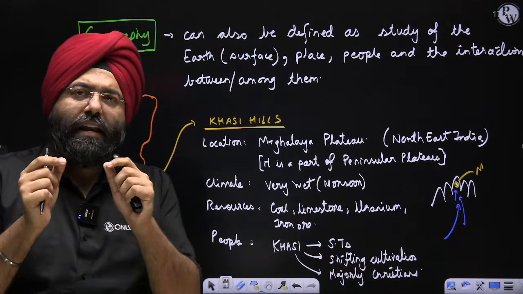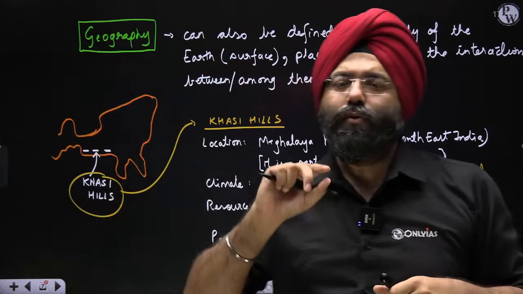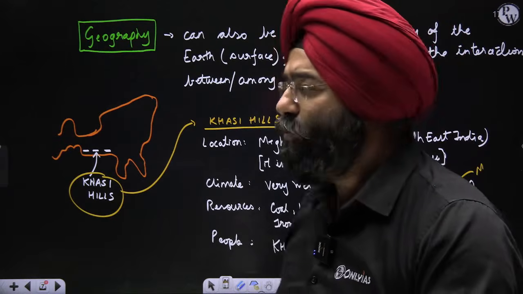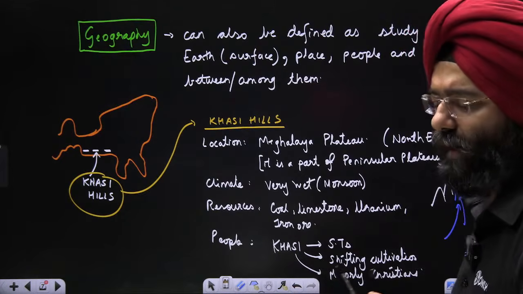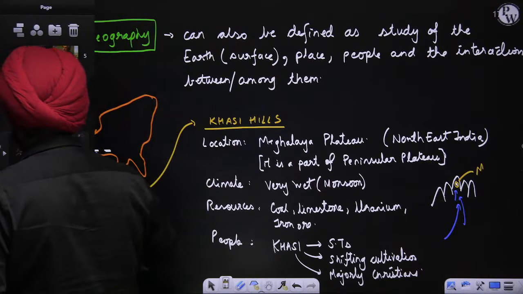Now, when I have studied this definition relatively more holistically, let me go to the other part. The question arises, sir, we have understood what geography is. Now you need to understand what the branches of geography are, because I said it is a holistic discipline. It is not limited to one aspect. It has multiple aspects associated with it.